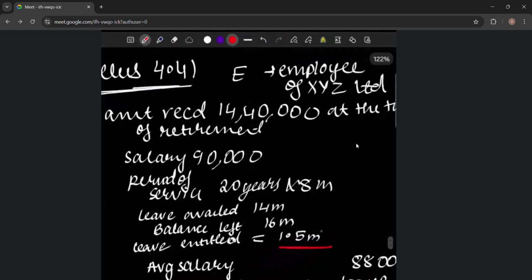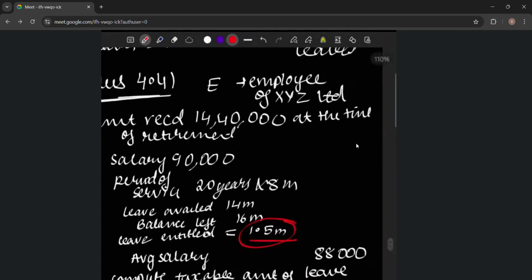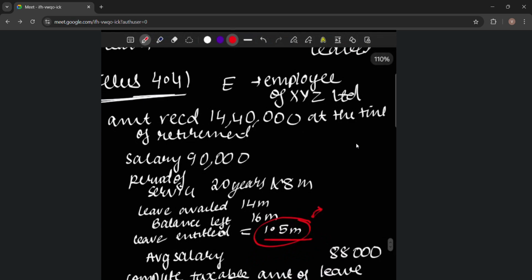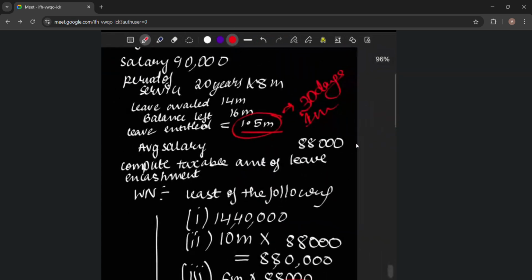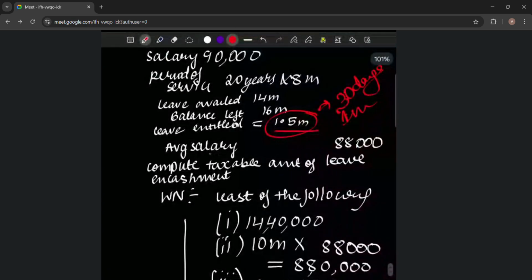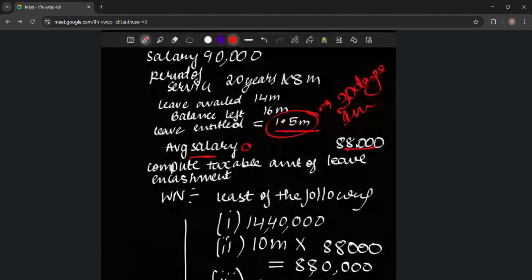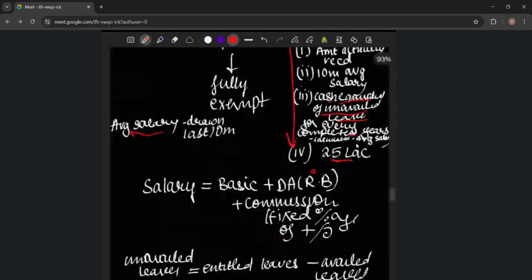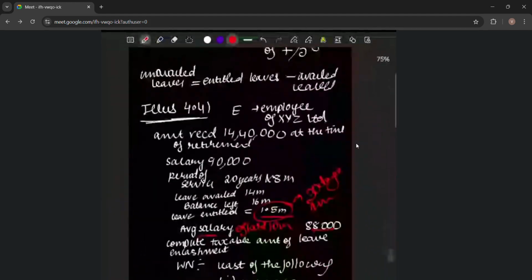Leave entitled is 1.5 months, but according to this provision, we will calculate a maximum of 30 days of leave, just 1 month. Average salary is of the last 10 months, which is 88,000 as given in the question.